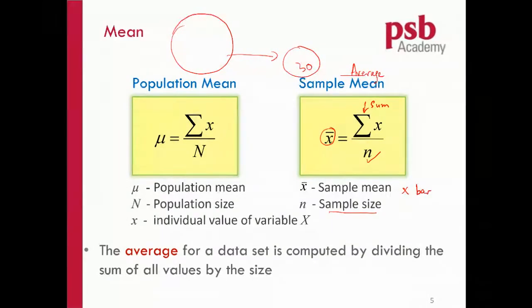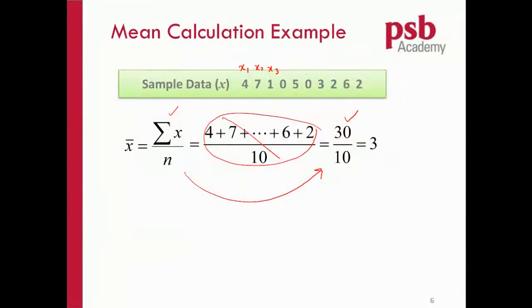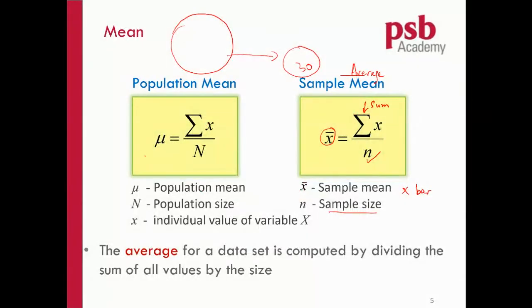Now, since you have circles, one big, one small, the small one is a sample, then how about the big one? The X bar is called a statistic because it comes from the sample. Something you calculate from a population, you call a parameter. So the parameter is not called X bar. It has another name, and we call that mu. How do you read this? Mu. It is a Greek letter.